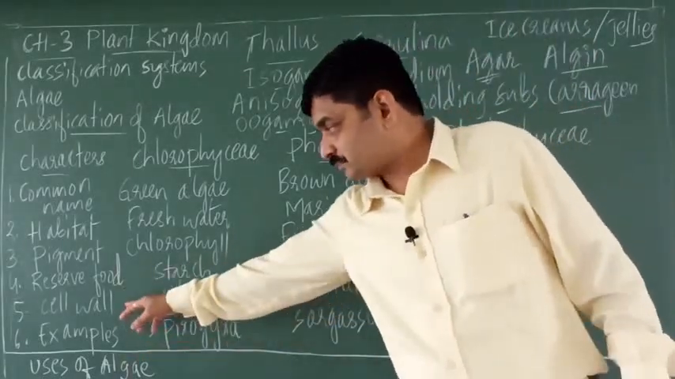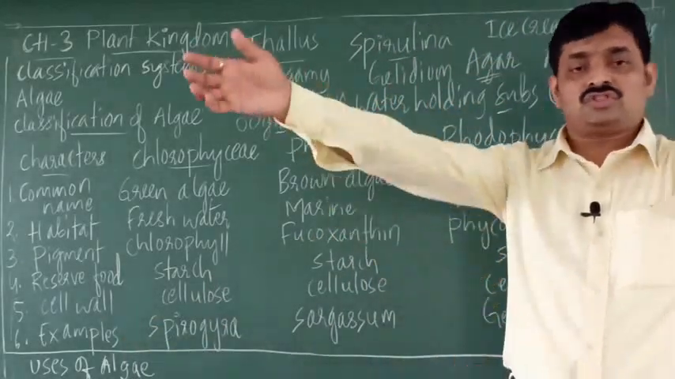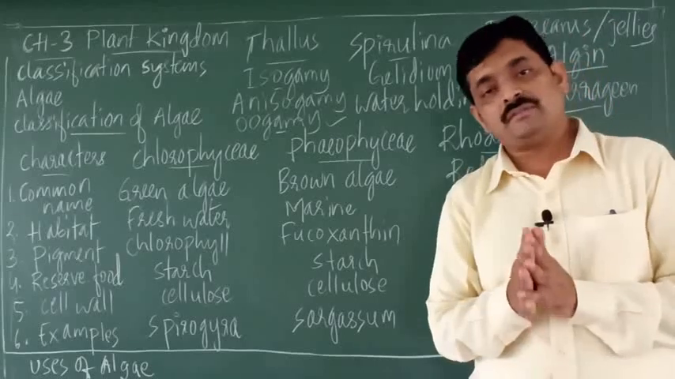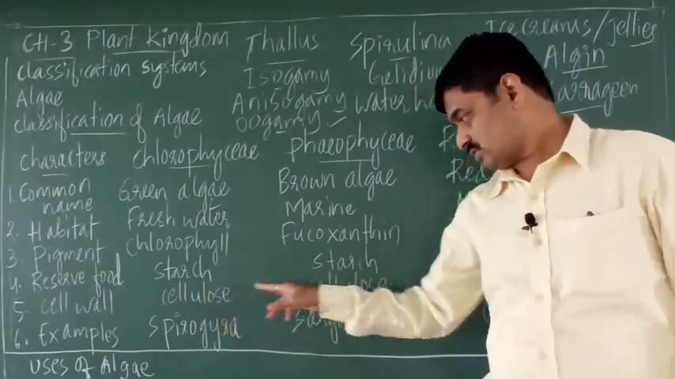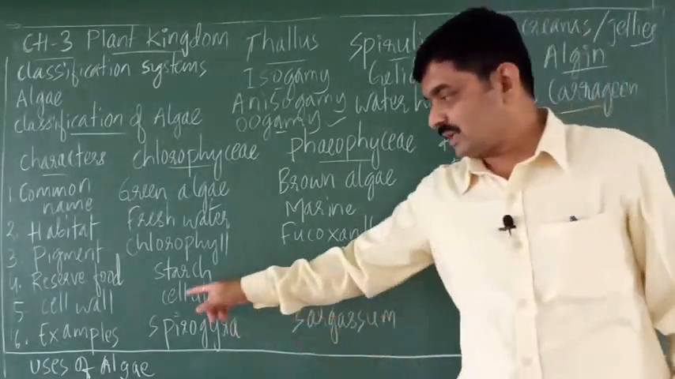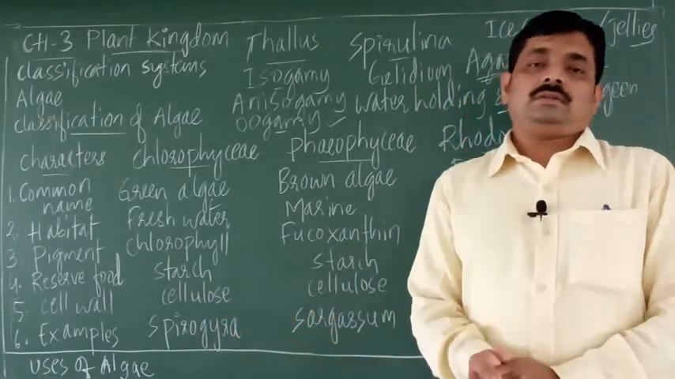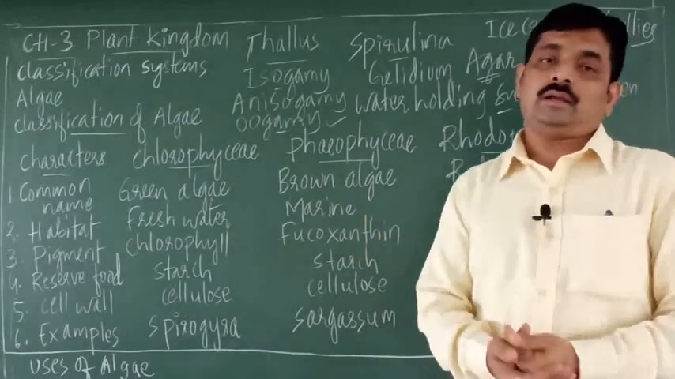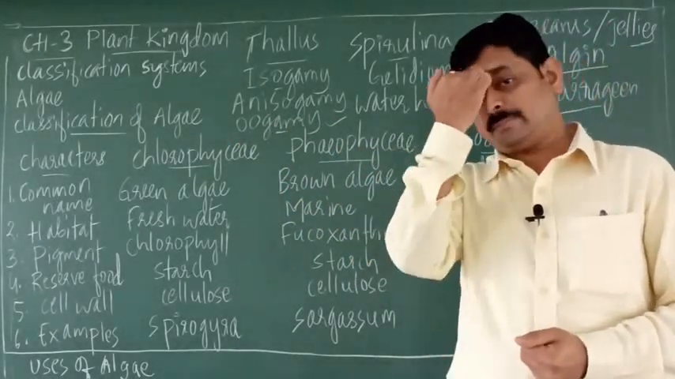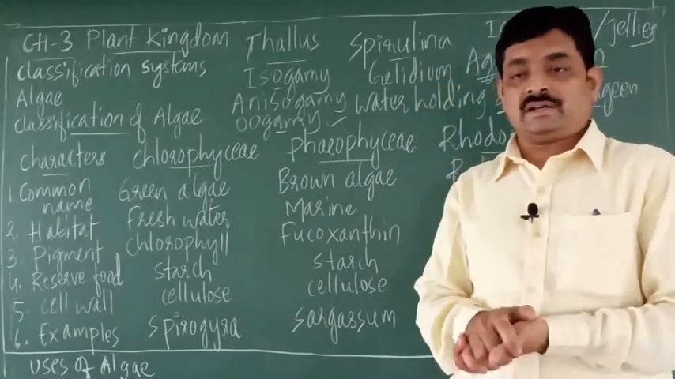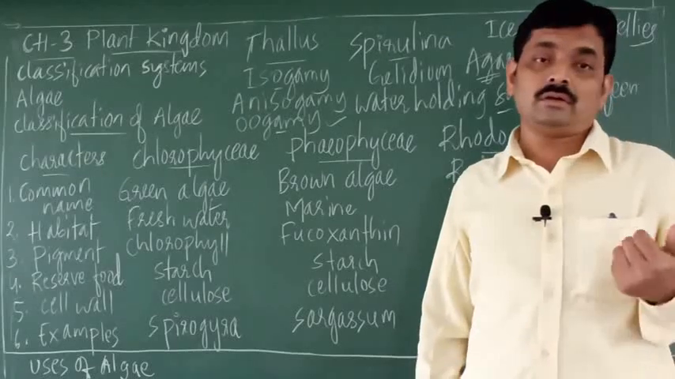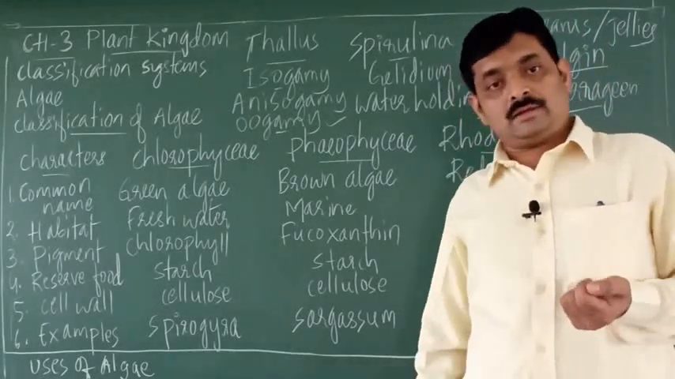Then the cell wall. So the cell wall in case of algae is composed of cellulose, right? So cellulose is present in the cell wall. Then the examples. So we shall consider the examples of these groups of algae. In case of chlorophyll, the common example is Spirogyra. So Spirogyra is the example of green algae.